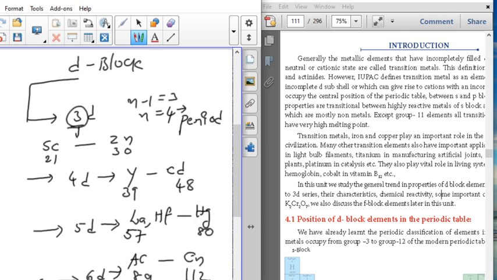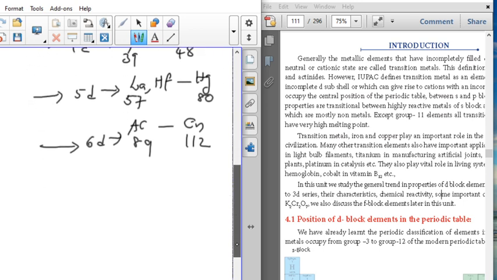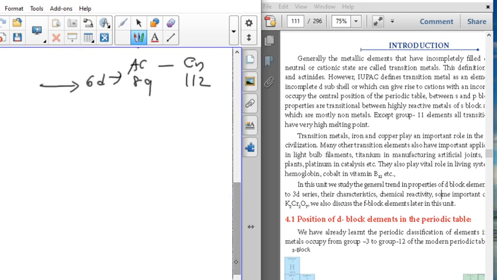Before going further, it is very important for everybody to know all the elements with their electronic configurations. If you are familiar with the electronic configuration of all the elements, then when we discuss all the properties in future, it will be very useful and very easy for you.